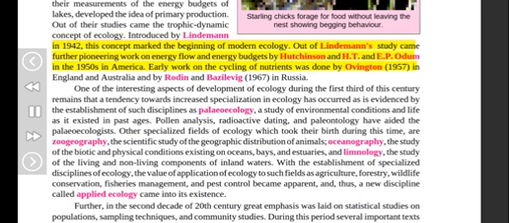Out of Lindeman's study came further pioneering work on energy flow and energy budgets by Hutchinson and H.T. and E.P. Odum in the 1950s in America. Early work on the cycling of nutrients was done by Ovington, 1957, in England and Australia, and by Rodin and Bazilevich, 1967, in Russia.